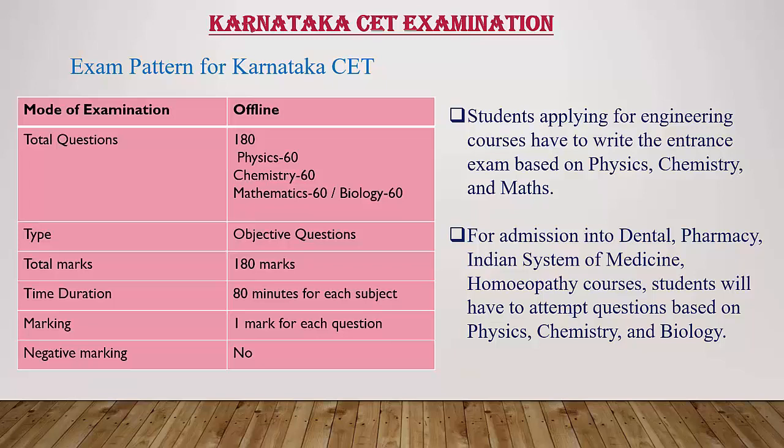If you are clear with the concept, then it is very easy to attempt all the numerical questions, because in JEE you'll get a number of numerical questions. So first, before that, you have to get perfectly clear with the concepts in the theory part, then easily you can attempt the numerical problems that we are going to teach you in this bridge course. So in the next video, I will come back with the basic concepts regarding the physics subject.